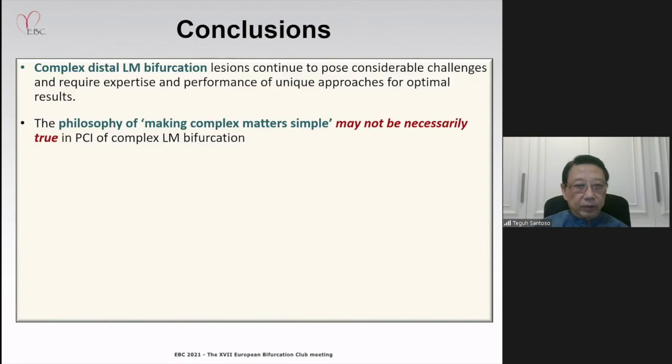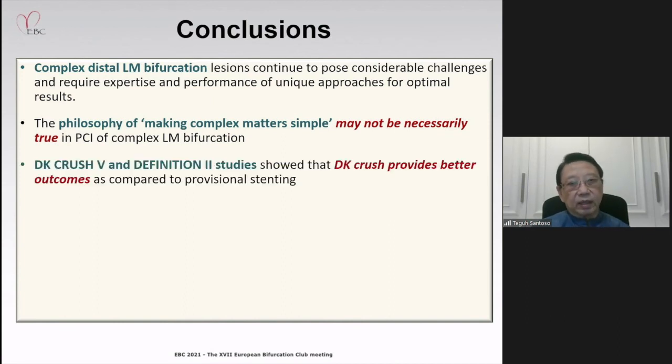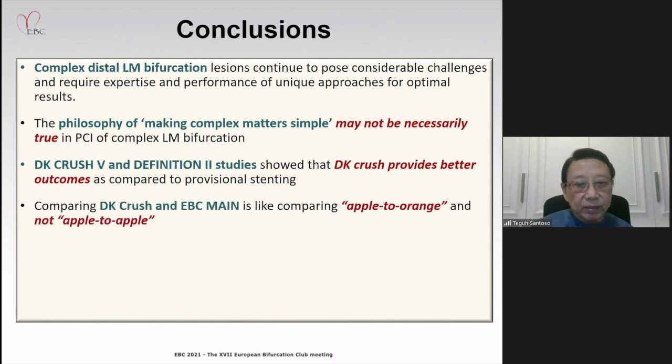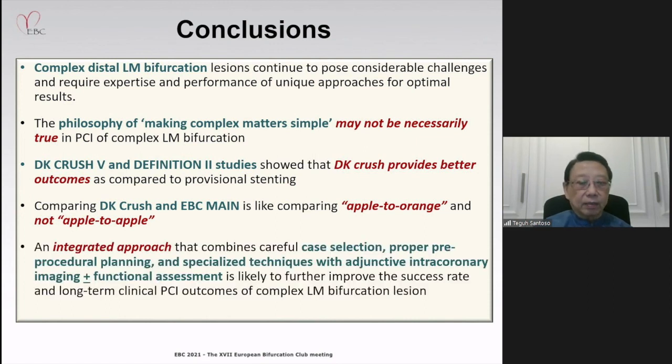So in conclusion, the philosophy of making complex matters simple may not necessarily be true for PCI of complex left main bifurcation. The DEFINITION II study showed that DK-Crush provides better outcomes as compared to provisional stenting. Comparing DK-Crush and EBC MAIN is like comparing apple to orange and not apple to apple. An integrated approach that combines careful case selection, proper pre-procedural planning, and specialized technique with adjunctive intracoronary imaging plus or minus functional assessment is likely to further improve the success rate and long-term clinical PCI outcomes of complex left main bifurcation lesions.